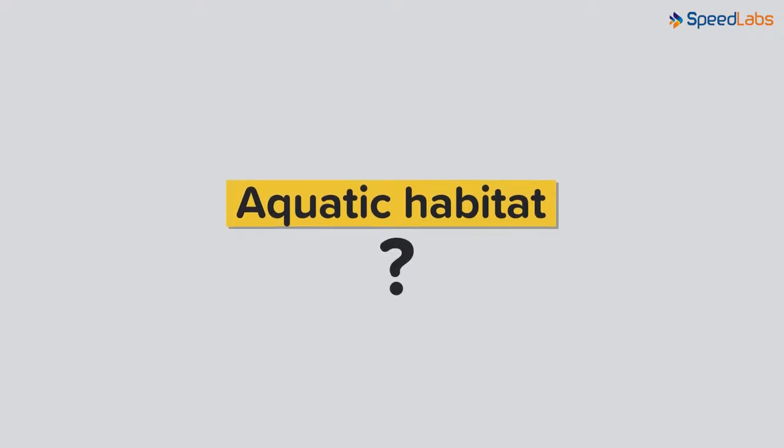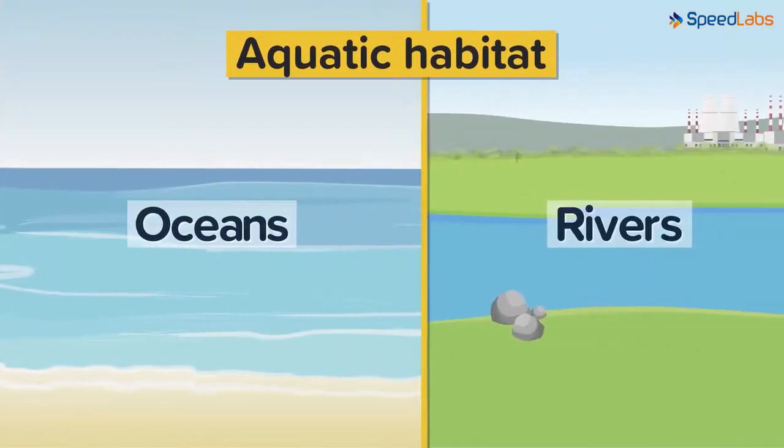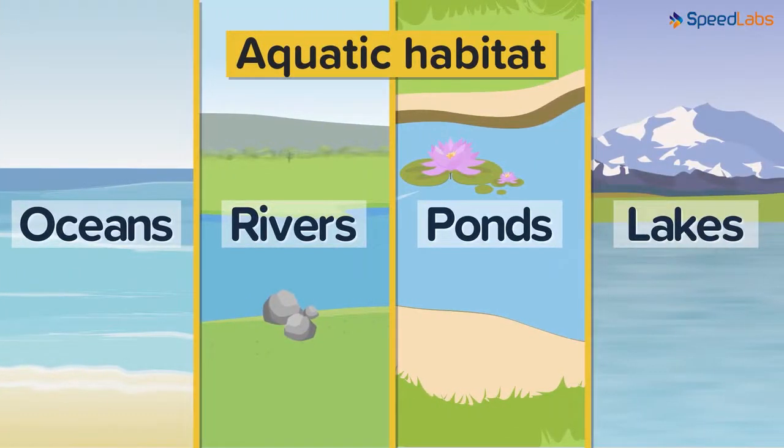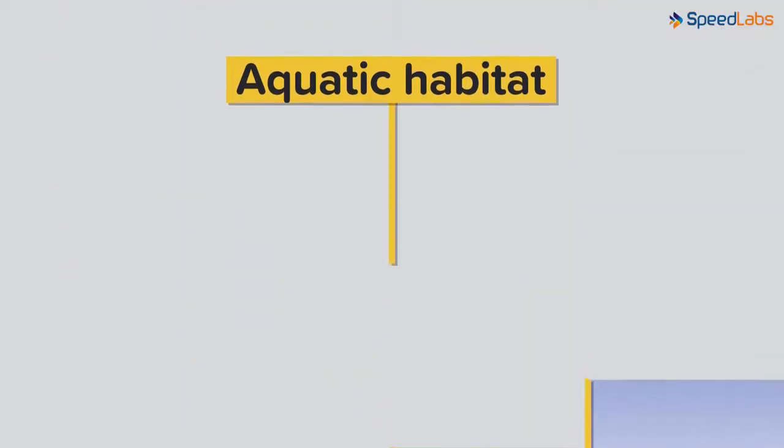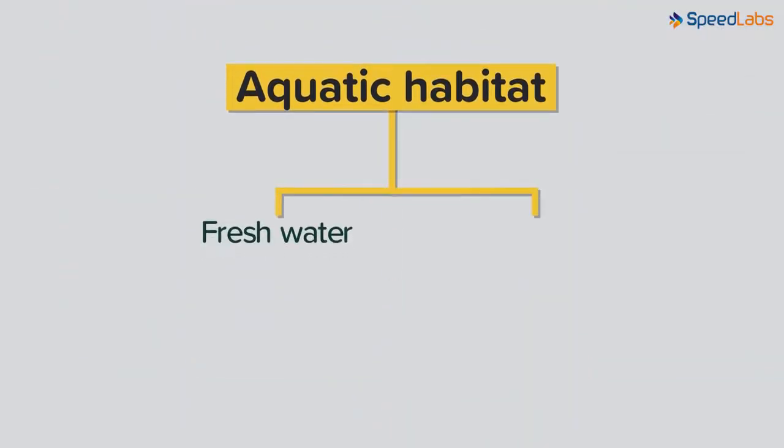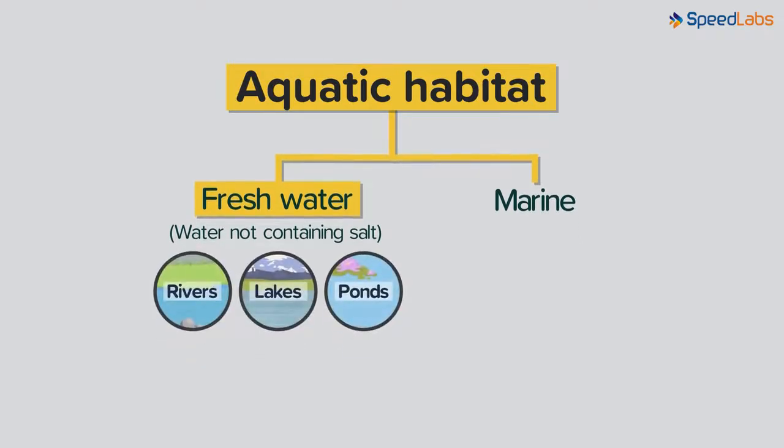Can you name some typical water bodies? Water bodies include oceans, rivers, ponds, and lakes. For our convenience, aquatic habitats are divided into two major categories: freshwater habitat and marine habitat. Freshwater, as you would imagine, is water not containing salt. Examples of these habitats include rivers, lakes, and ponds.